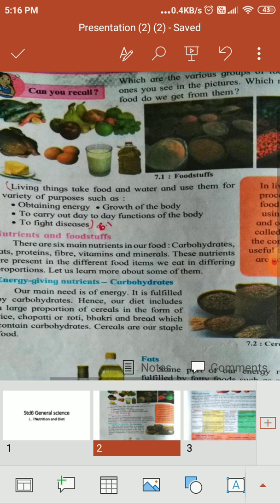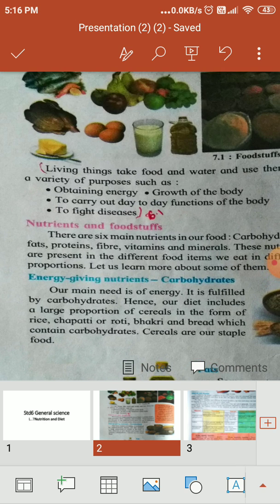There are many foodstuffs like carbohydrates, proteins, minerals, vitamins, then fats that we are eating in our day to day life. Living things take food and water and use them for a variety of purposes such as obtaining energy. We eat food to get energy for the growth of our body, to carry out day to day functions of the body and to fight diseases. These are the main uses of food.